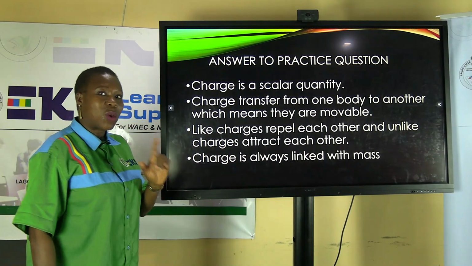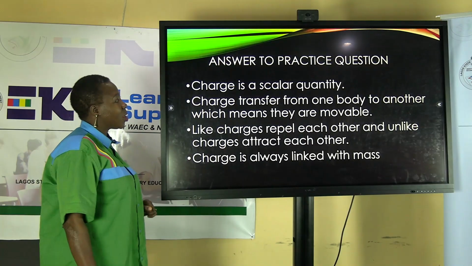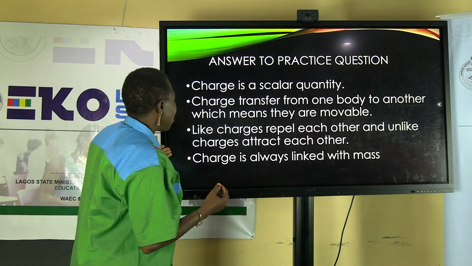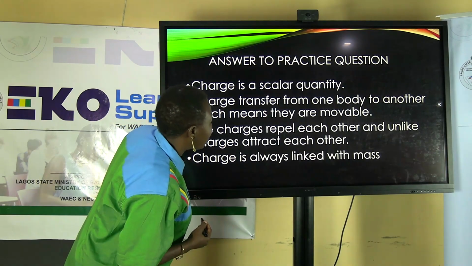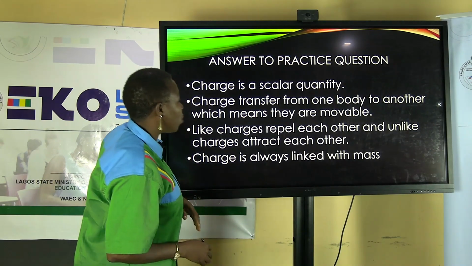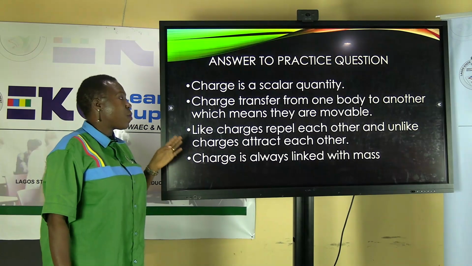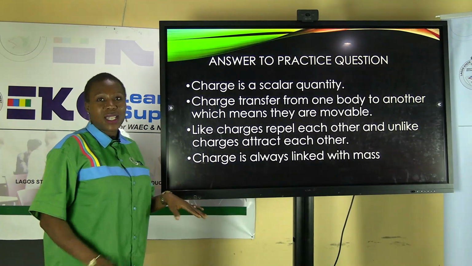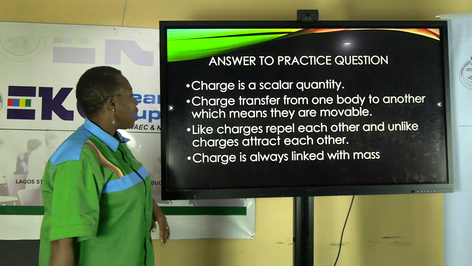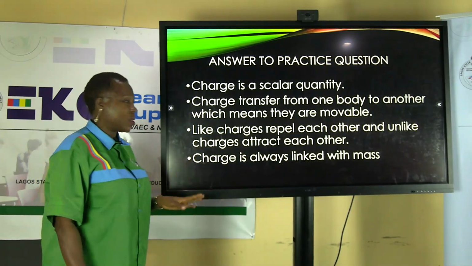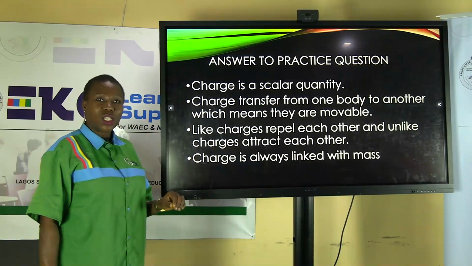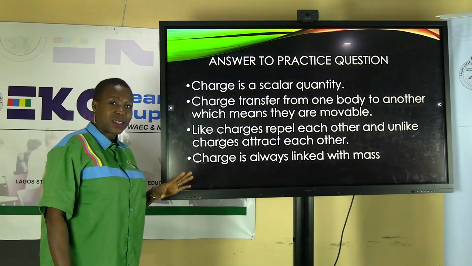Charge is a scalar quantity because it has magnitude. Charge is transferred from one body to another, which means they are movable. Like charges repel each other and unlike charges attract each other. Charge is always linked with mass.